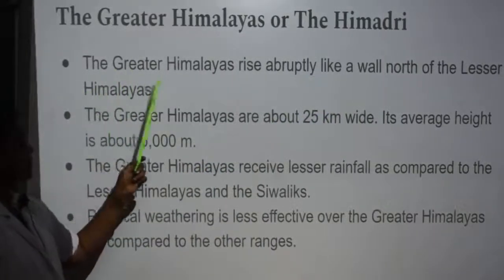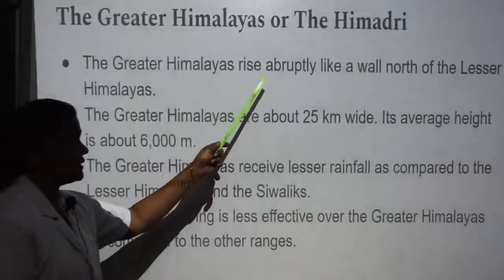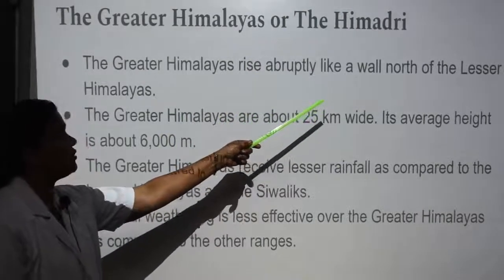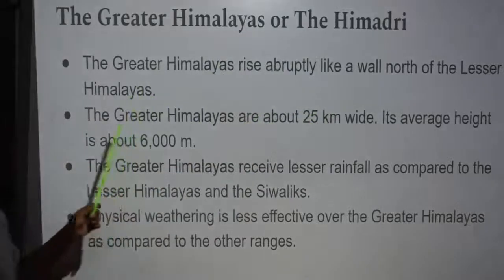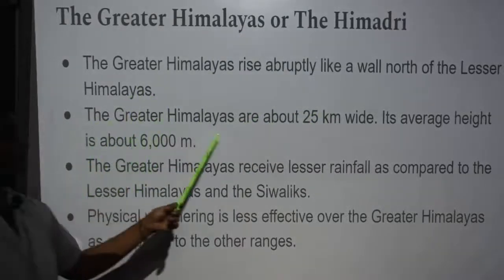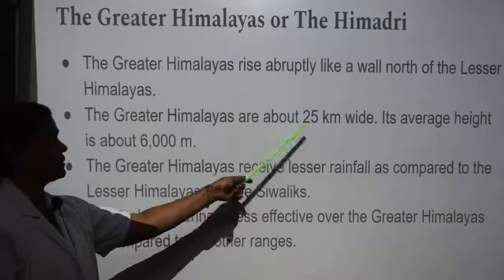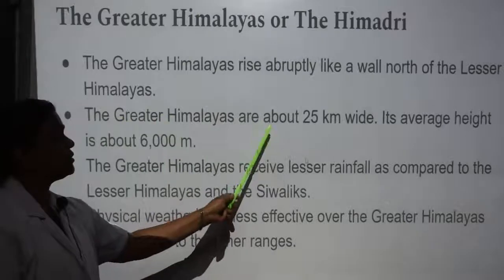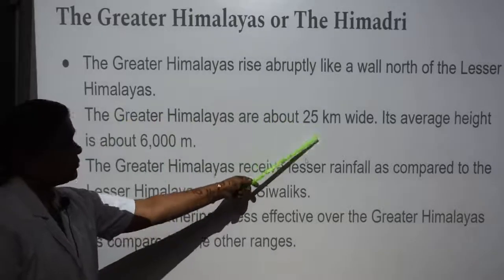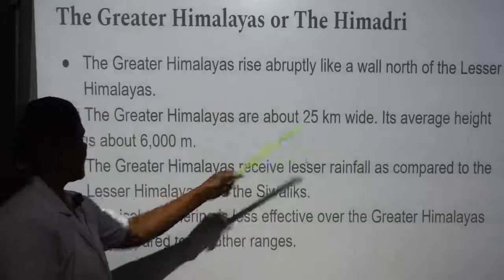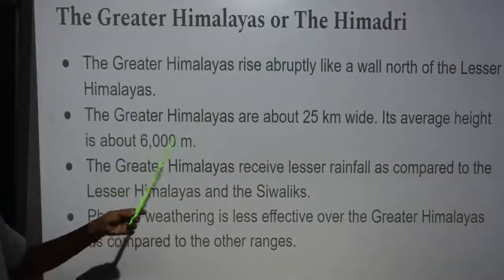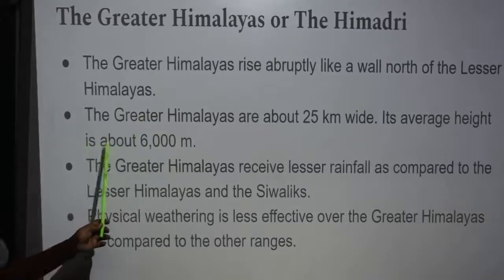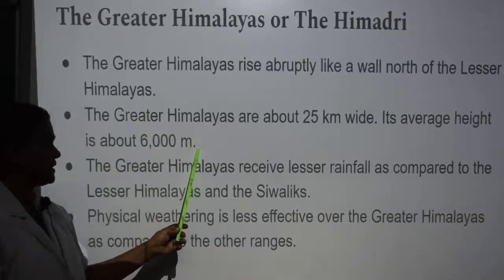The Greater Himalayas are about 25 km wide. Its average height is about 6,000 meters.